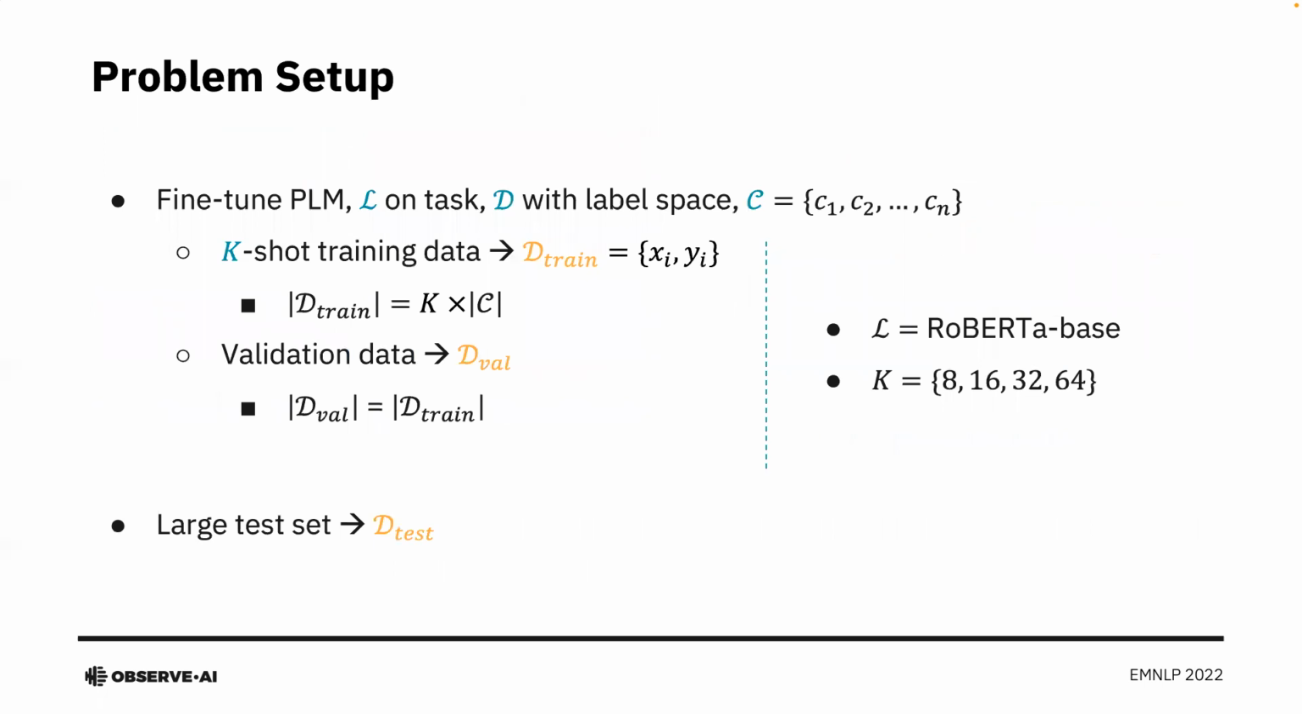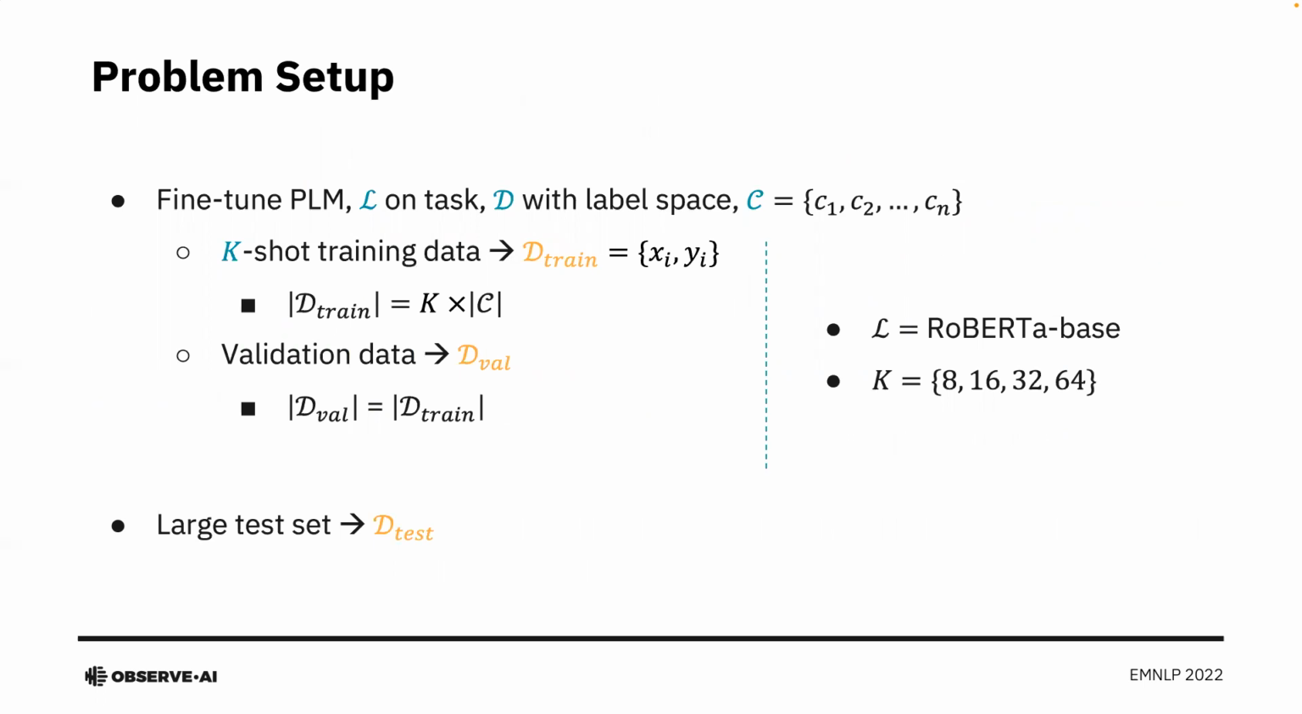Let's try to understand our problem setup. The task at hand is to fine-tune the pre-trained language model L on task D with a label space C in the presence of k-shot training data. What this means is we only have k training examples per class. As a result, the cardinality of the training set turns out to be k times the cardinality of the label space.